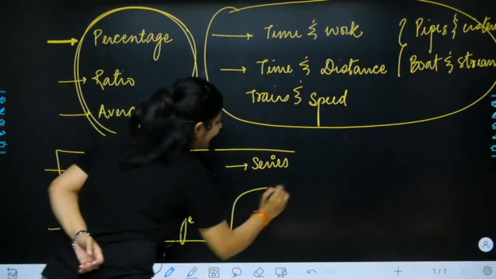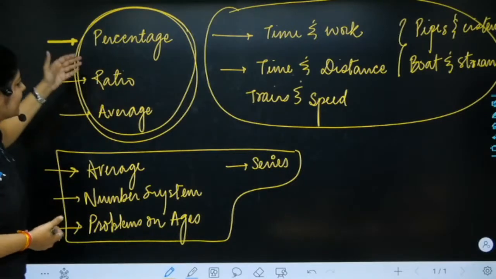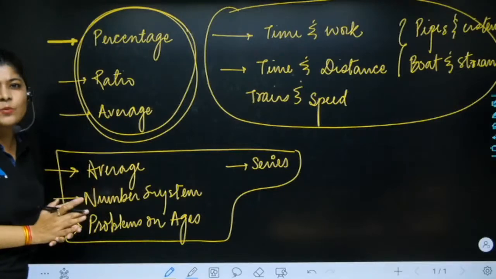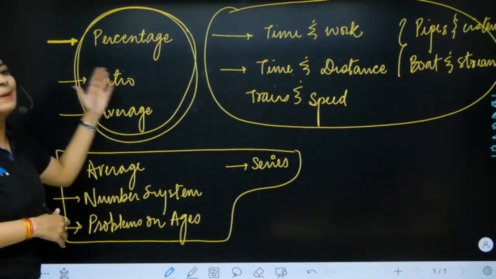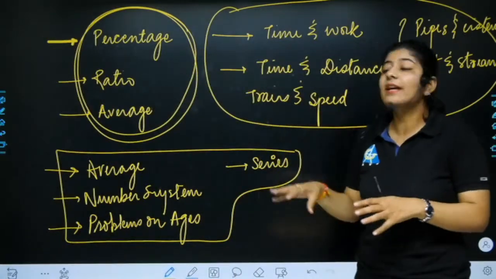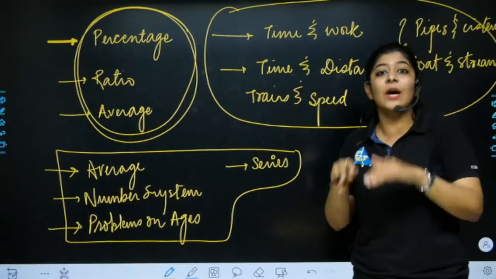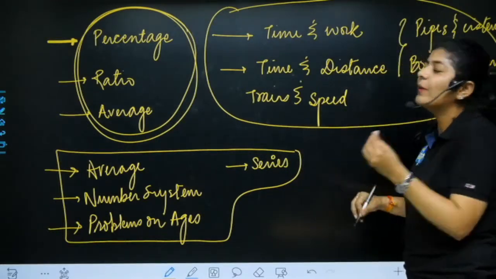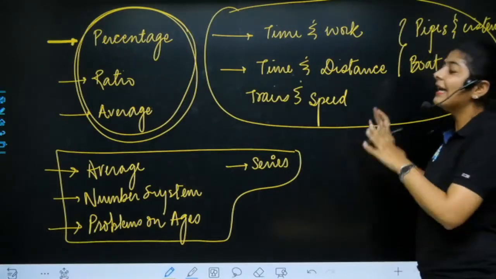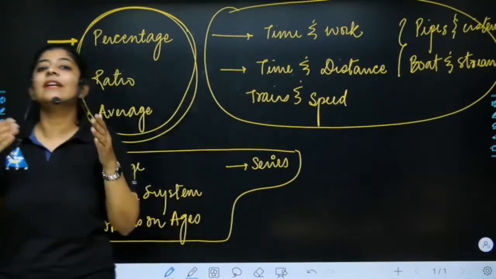We should divide all the topics in groups, like I divided a few topics in group 1, group 2 and group 3. If we cover topics like this, we can easily cover all the parts which are covered under the quantitative aptitude. As I said, quantitative aptitude is one of the most important topics which is covered under general aptitude, and trust me, we can easily score 15 out of 15 in the GATE examination if we plan in a correct manner or in the right way.